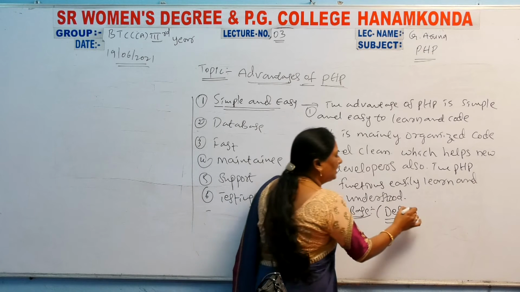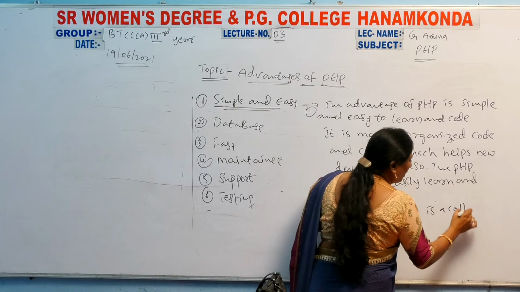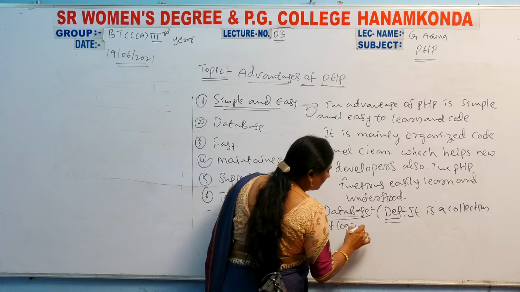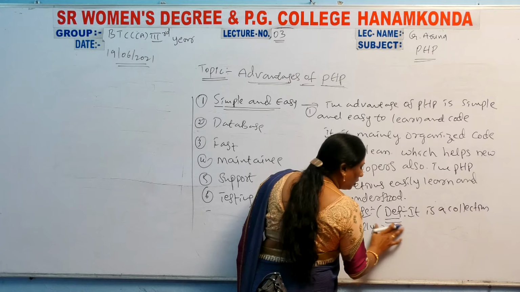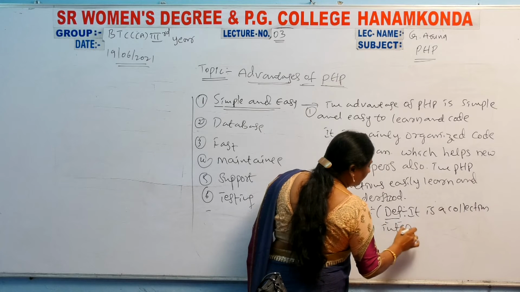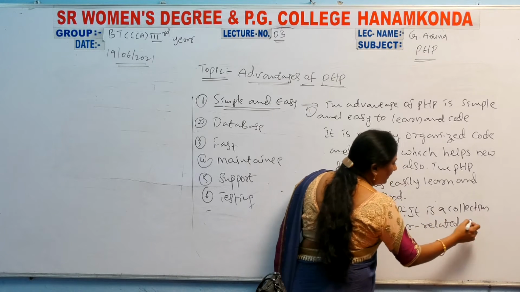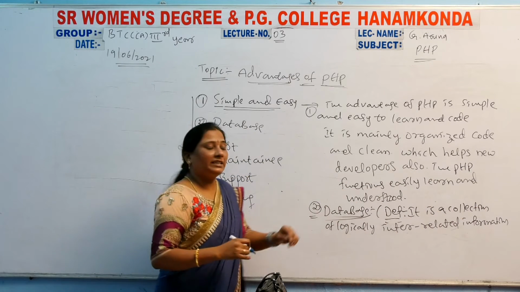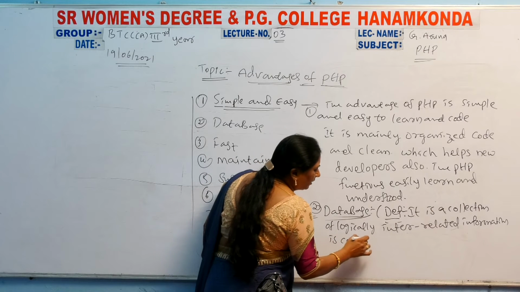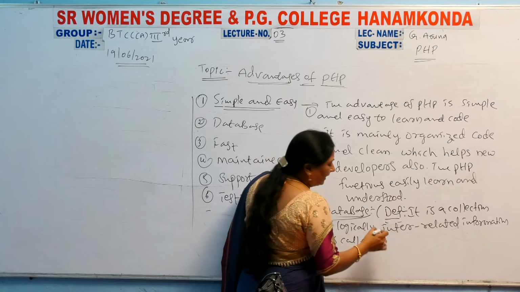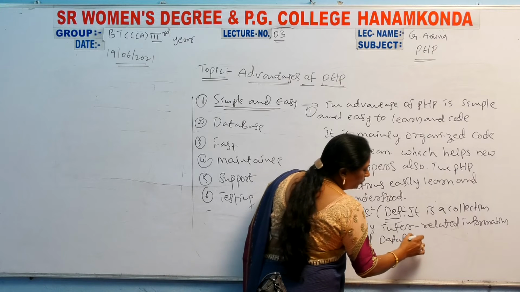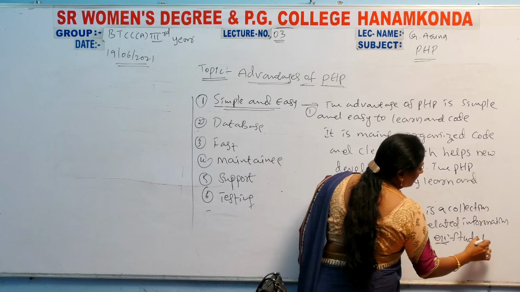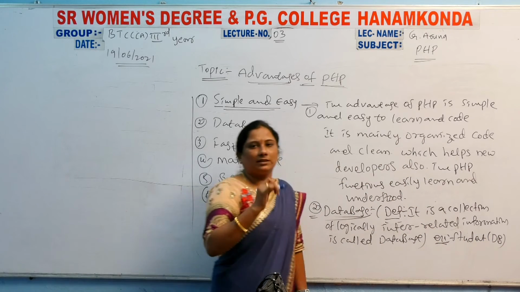What is a database? It is a collection of logically interrelated information. Logically interrelated information is called a database. So clearly we know the database definition. For example, a student database is a best example.